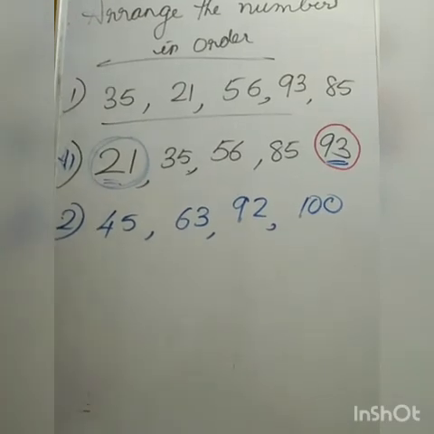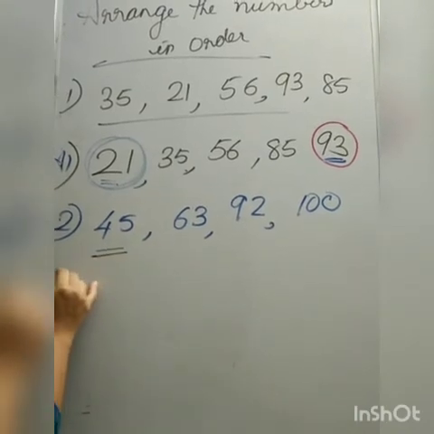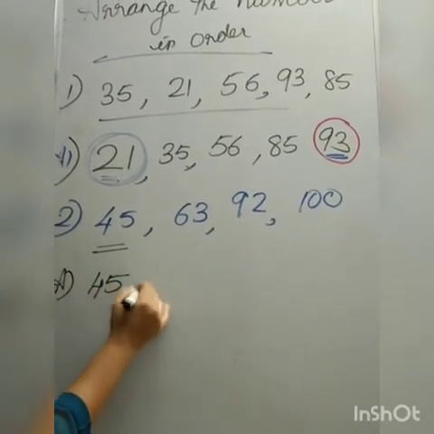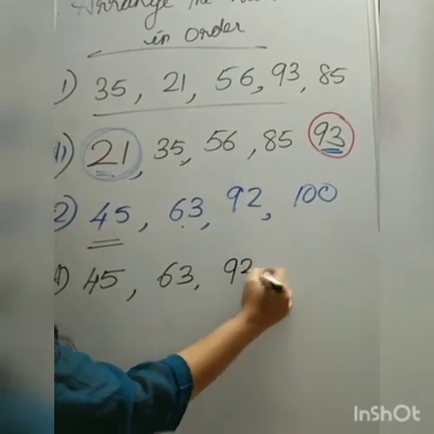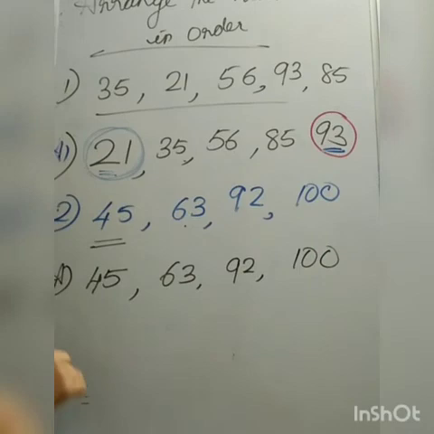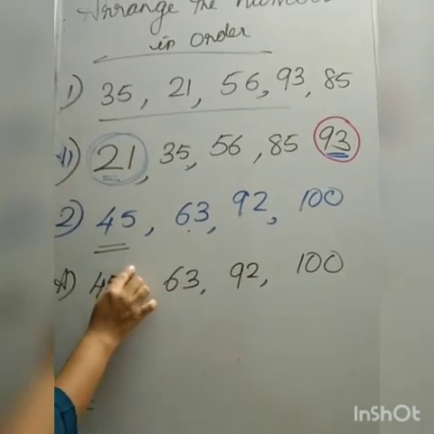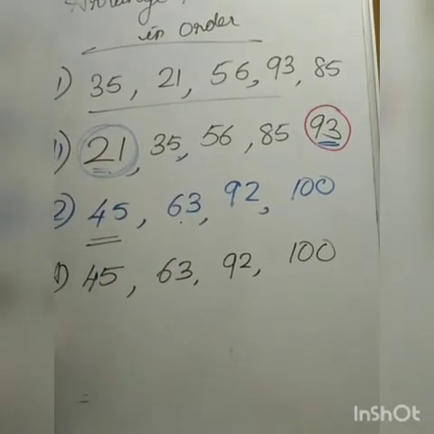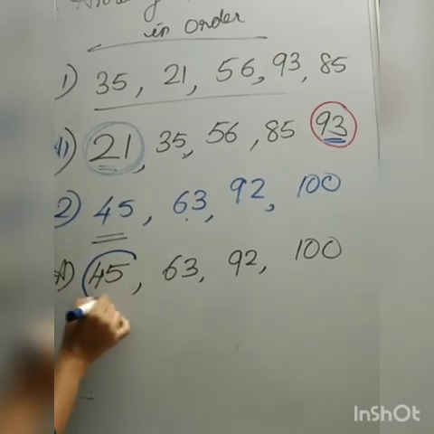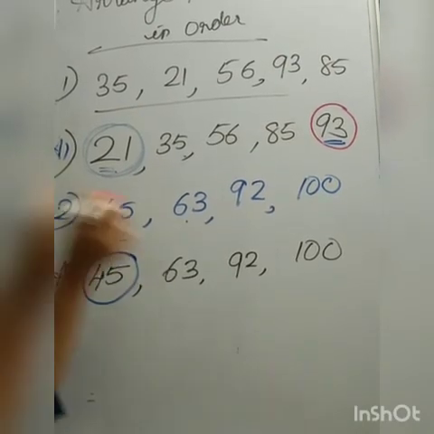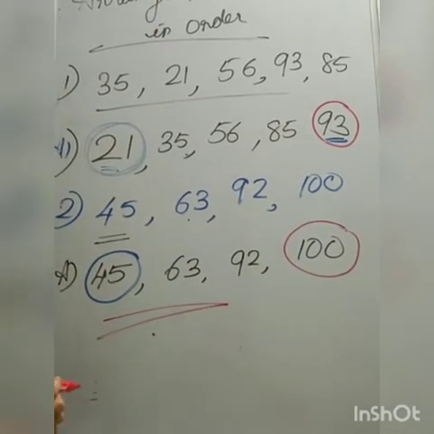First you pick out the smallest number. Which is the smallest number? 45 is the smallest number. And next number 63, next 92, and last one is 100. This group of numbers we arrange in order wise. So we have to write as it is. Then circle the smallest number with the blue color and greatest number with the red color. Understood?